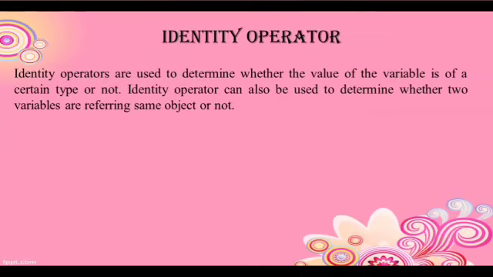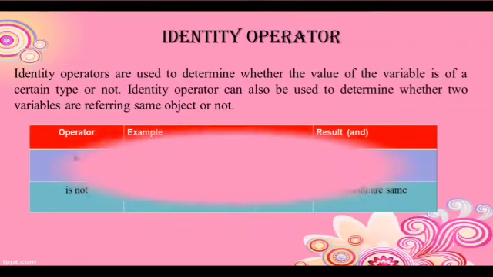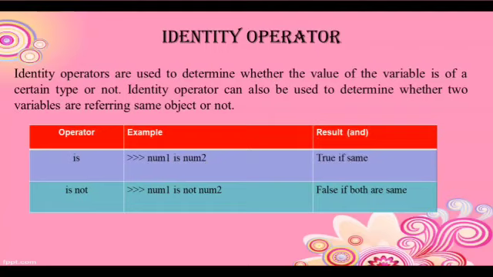Identity operator. Identity operators are used to determine whether the value of a variable is of a certain type or not. Identity operators can also be used to determine whether two variables are referring to the same object or not. num1 is num2 is true if they are the same. If num1 and num2 are the same, then it will return true.